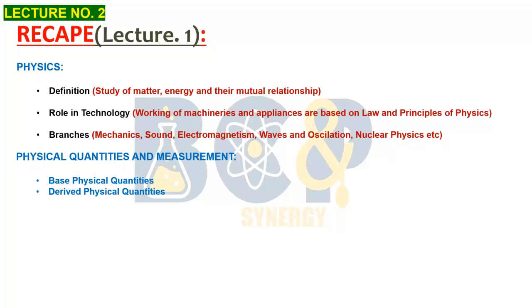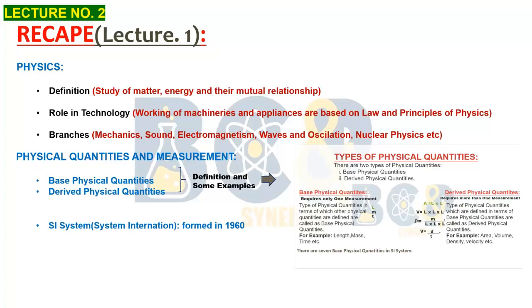Then we also studied the SI system that was formed in 1960 in Paris, where a set of 7 units were declared to be the standard, and all other physical quantities were derived from those 7 base physical quantities. This is the recap of the last lecture.